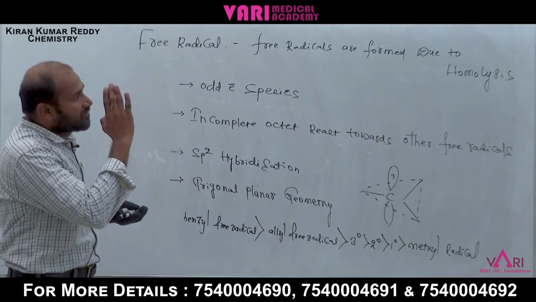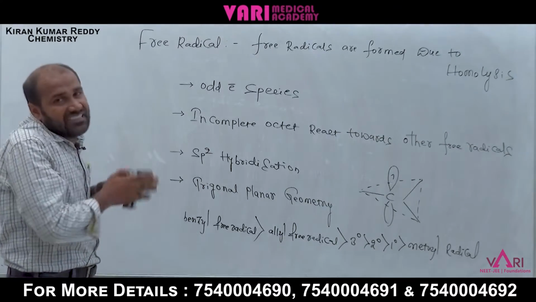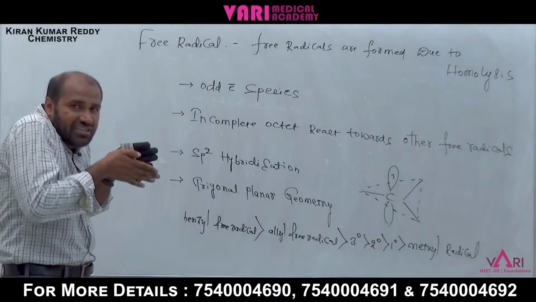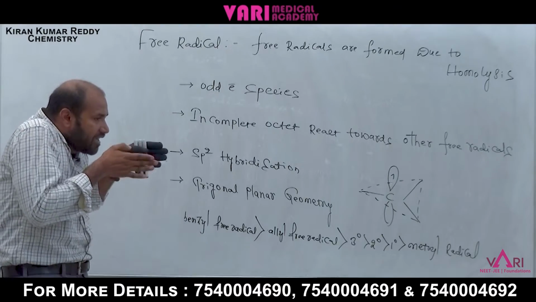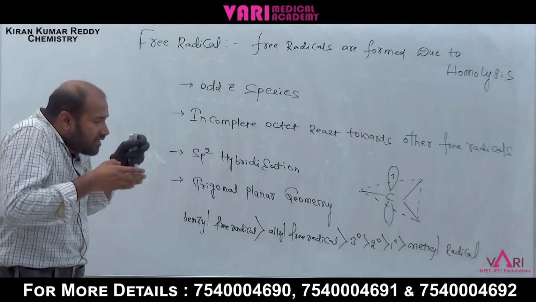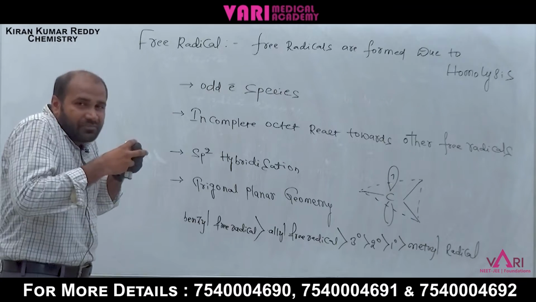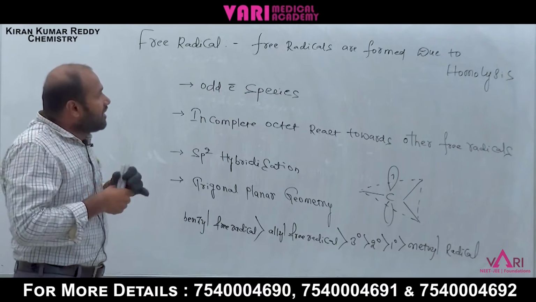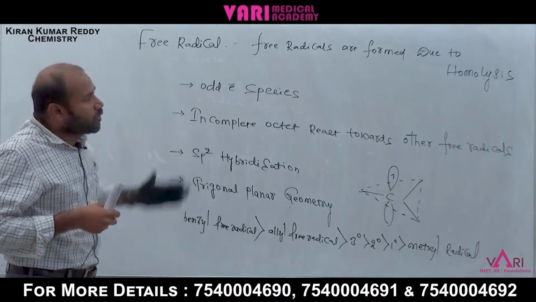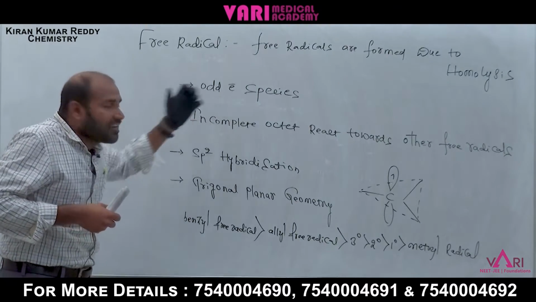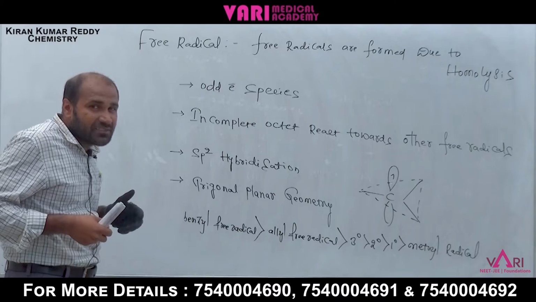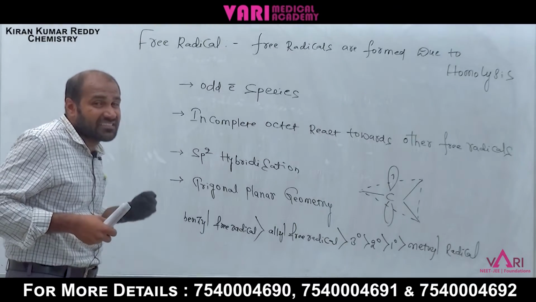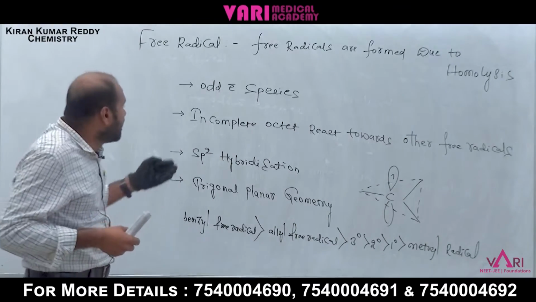Free radicals are formed due to homolytic cleavage, symmetrical cleavage. Symmetrical means the same, like two persons sharing mutually, single. Odd electron species can be observed by ESR, electron spin resonance.